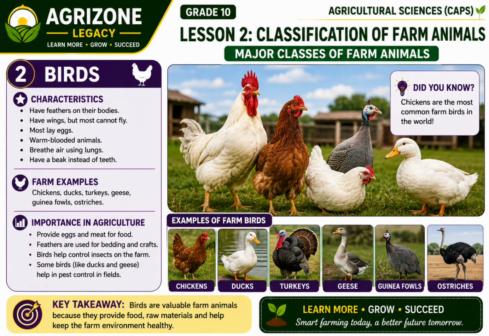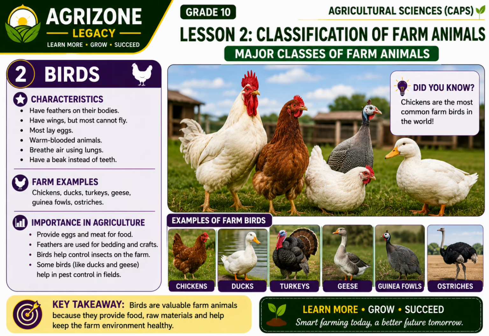Birds have feathers covering their bodies and a beak instead of teeth. They have wings, although most farm birds do not fly well because they have been bred mainly for meat and egg production. Most birds lay eggs, are warm-blooded, and breathe air using lungs.